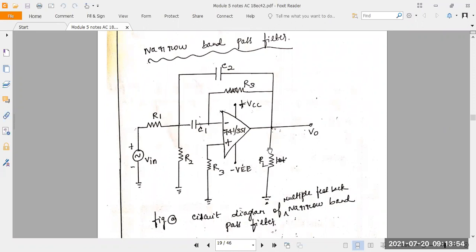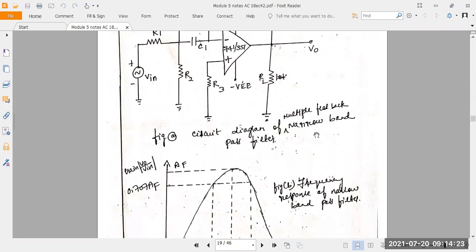So narrow bandpass means we can pass the narrow signals to the output side. Understood? So take capacitance and resistor as the feedback for the narrow band. They have taken two capacitors here, one for the input, one for the feedback. Again, they have taken four resistors here, one for the feedback, one for the input side, one for the ground, and one more for the non-inverting terminal. From that, we can make the narrow band pass filter.